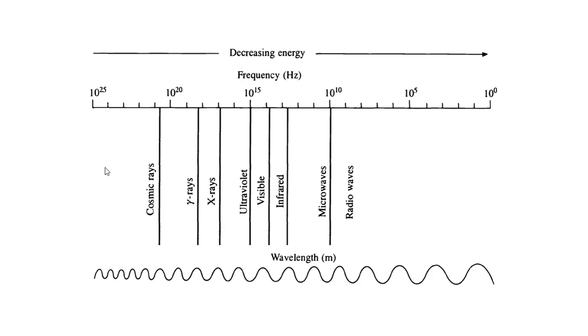Here you can see the pictorial representation of electromagnetic spectrum, which comprises cosmic rays, which have very high energy, or the highest frequency, and then comes gamma rays, X-rays, ultraviolet rays, visible region, infrared, microwaves, and radio waves.